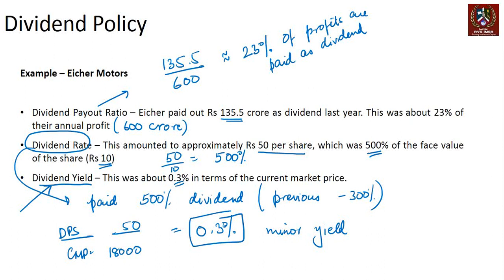Now, some companies might actually choose to give a bonus share, right? What is a bonus share? Instead of giving a cash dividend, you can choose to issue more shares. So it's an option where you're substituting the cash dividend with more shares coming in, right?